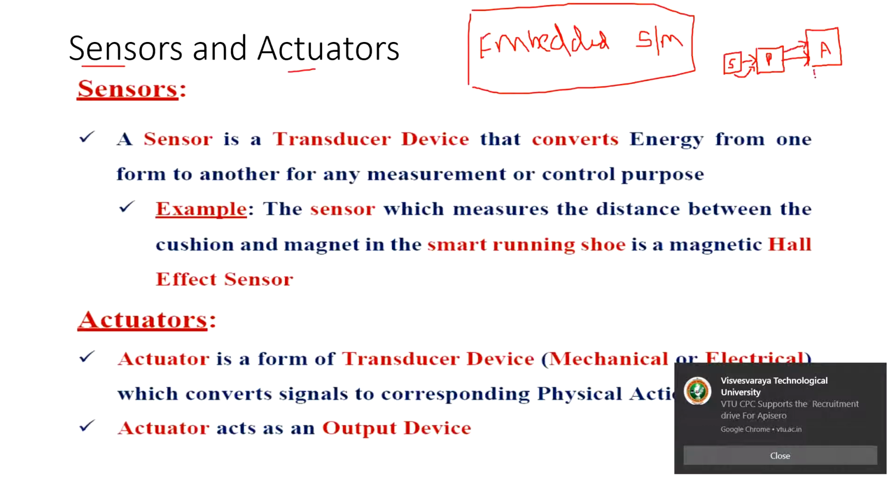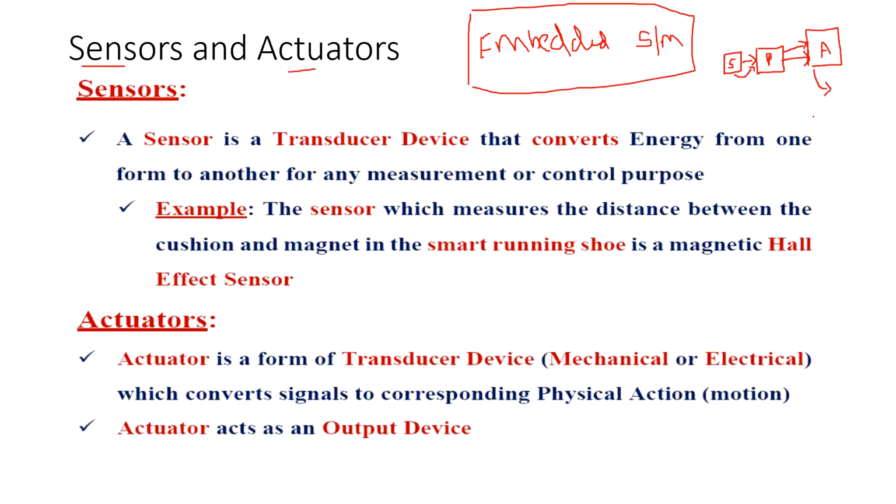Now as I told you, this actuator is nothing but a mechanical component. It can be either a DC motor, or else it can be a stepper motor or anything. These will form the actuators. But the sensors can be anything. They can be either a temperature sensor or pressure sensor. There are many sensors available. Even range sensors are also available.